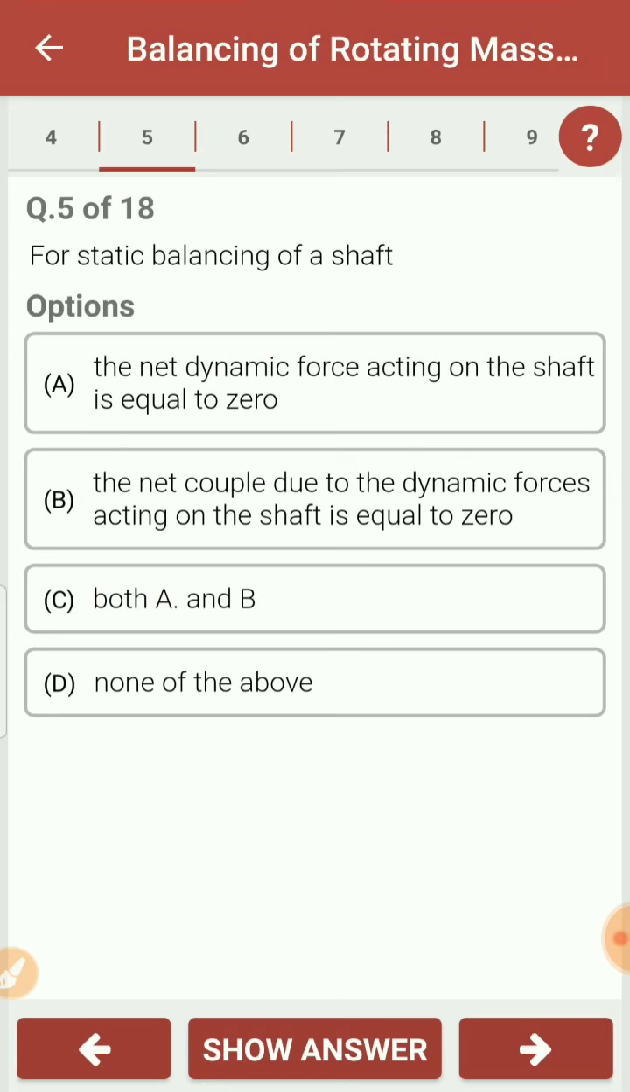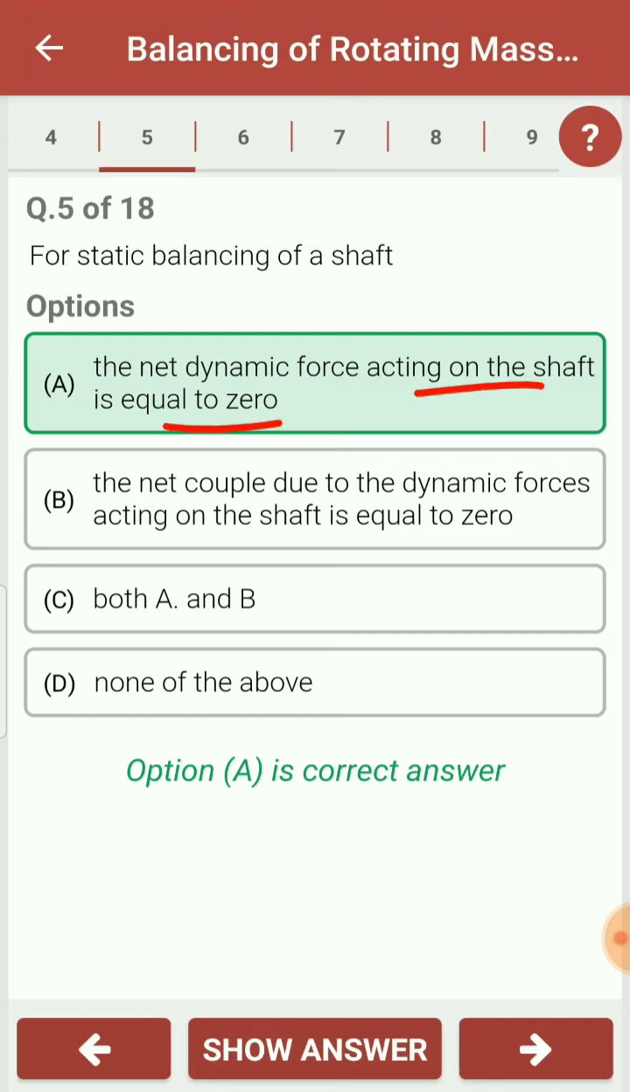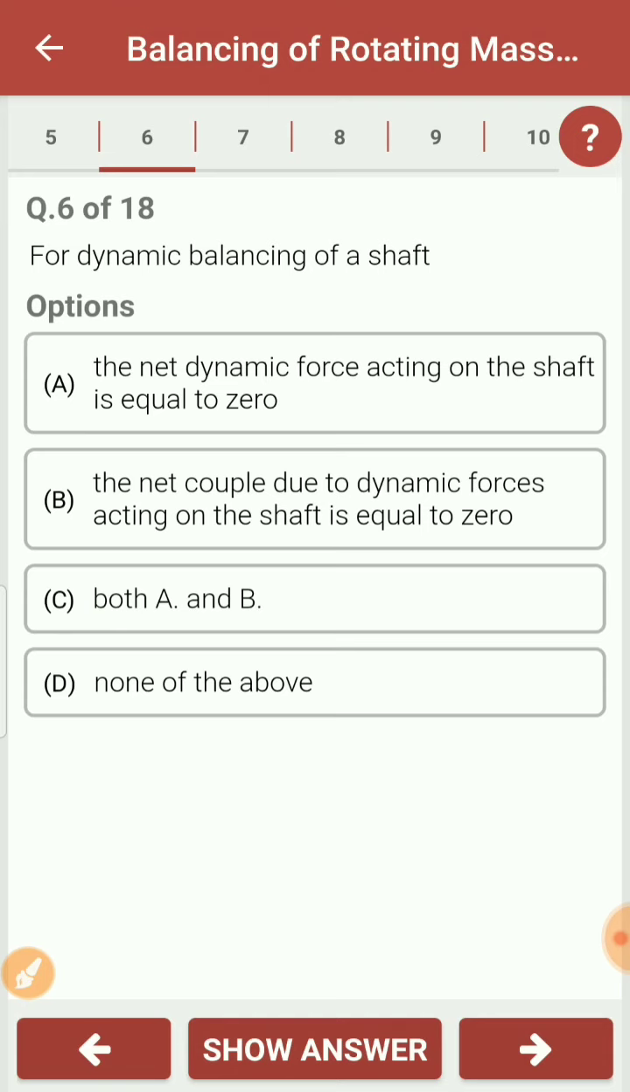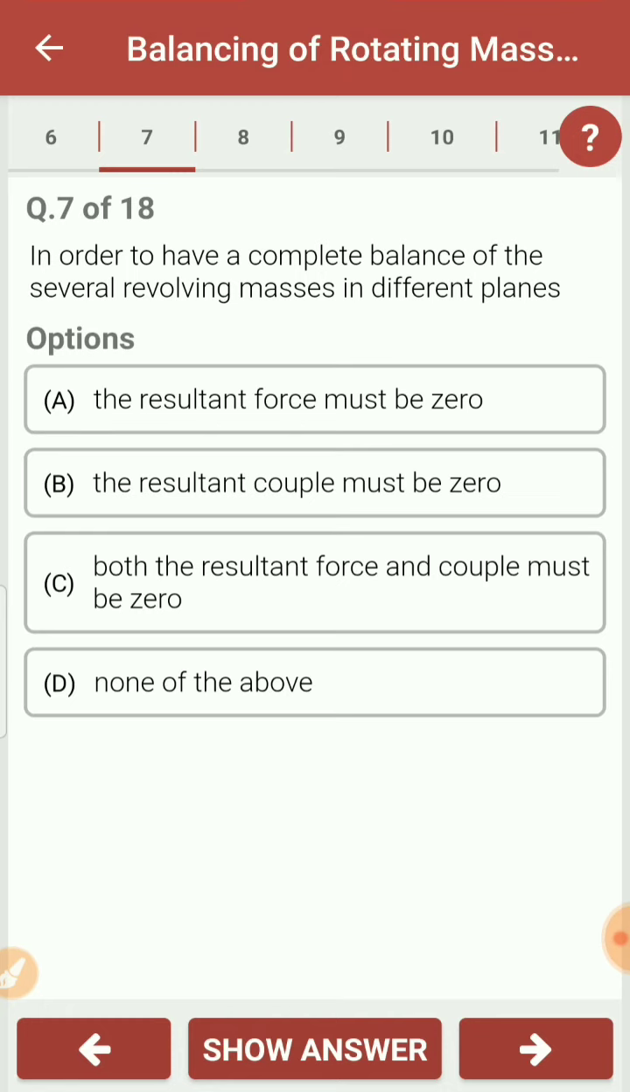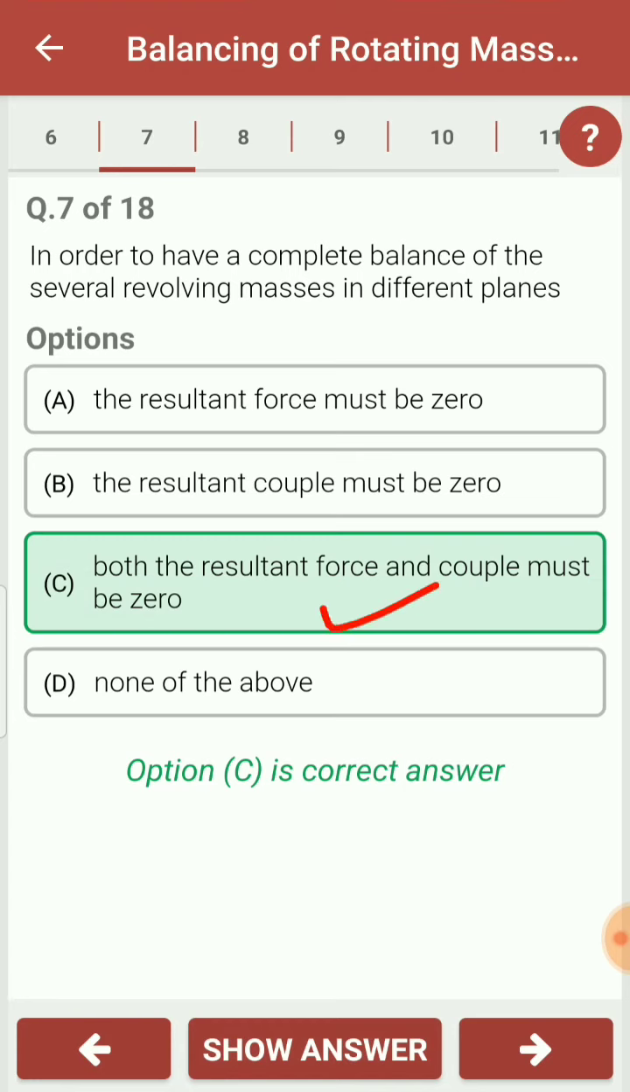For static balancing of this shaft, what is the required criteria? For static balancing, the net force acting on the system should be equal to 0, and for dynamic balancing, net force and net couple both should be equal to 0. So for static balancing, the answer is option A. For dynamic balancing, net force and net couple both should be equal to 0, so the answer should be option C. In order to have complete balancing of a system of several revolving masses in different planes, both the force and the couple should be equal to 0, because the masses are revolving in different planes.